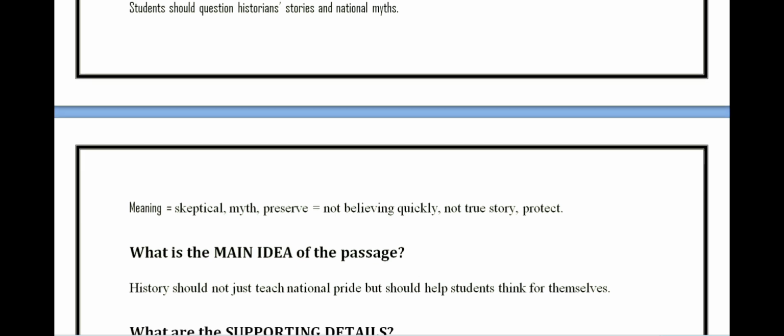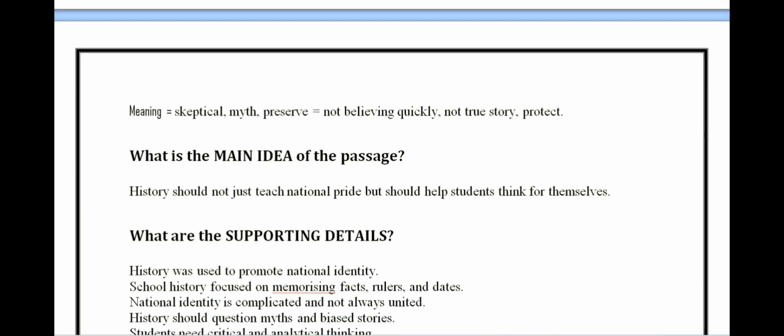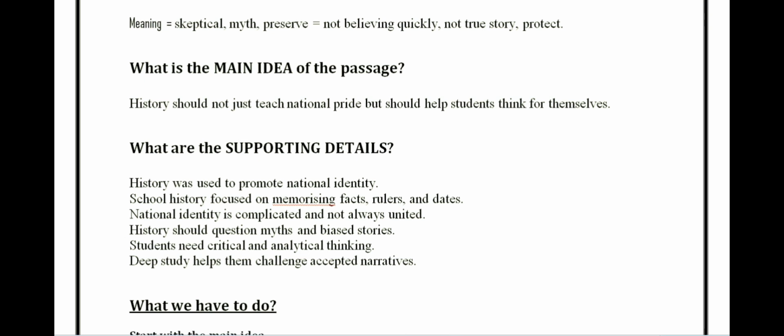Now, after understanding the 8 sentences, the paragraph, the main context is first narrow down to few important points. If you want a good score, let it be a summarized written text, let it be a retell lecture. The main context always is what is the main idea of the passage? So, write that question first. It says, history should not just teach national pride but should help students to think for themselves.